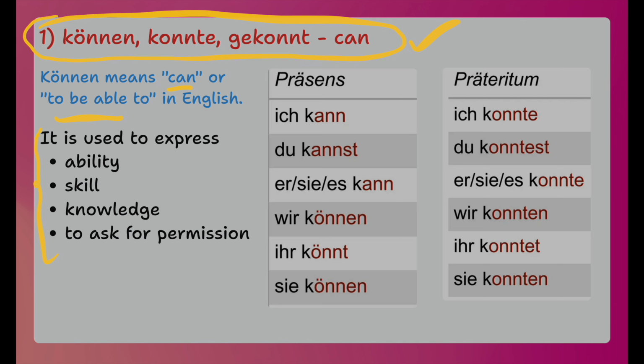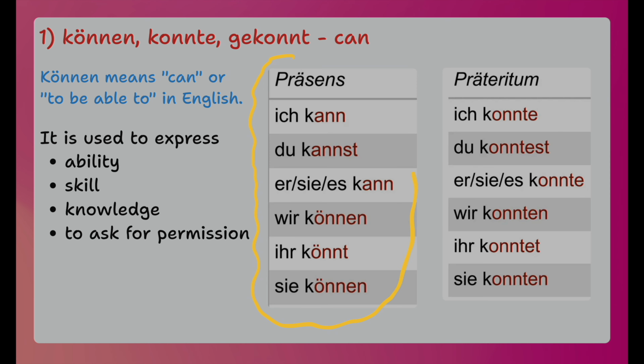Now there are different definitions of können. It is used to express ability, skill, knowledge, to ask for a permission. In English we say, can I do this? I can write Python code. I can drive. I can swim. So these are all abilities. So können is used to express your ability.